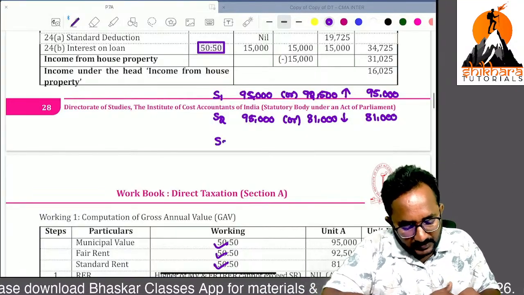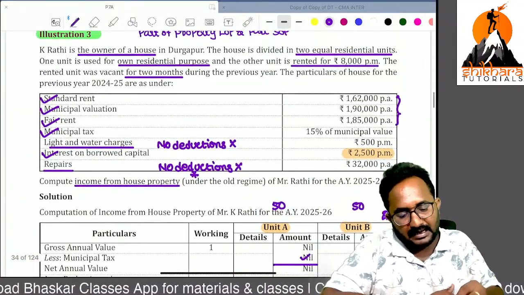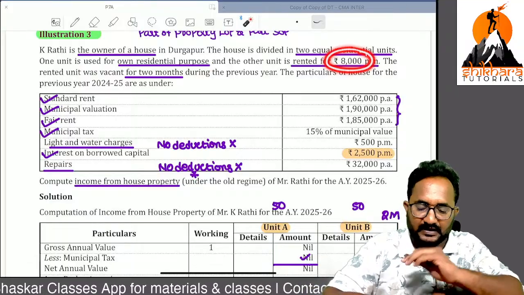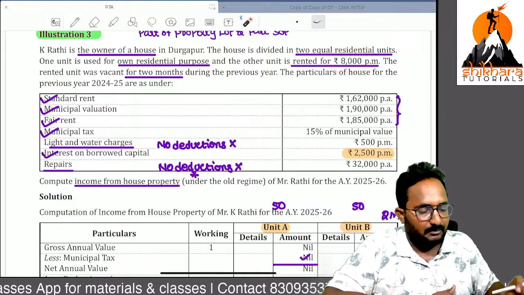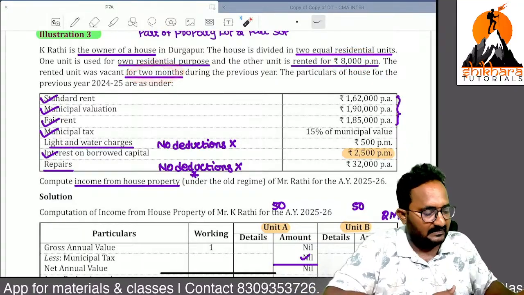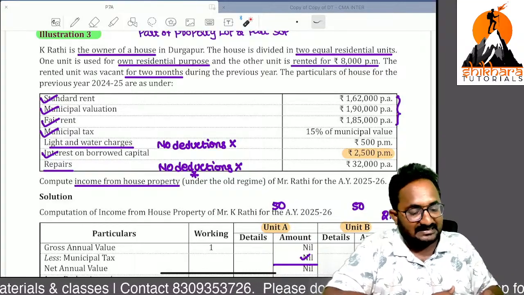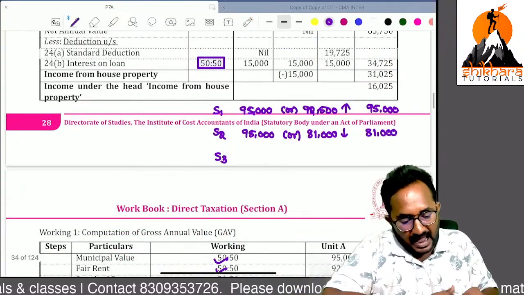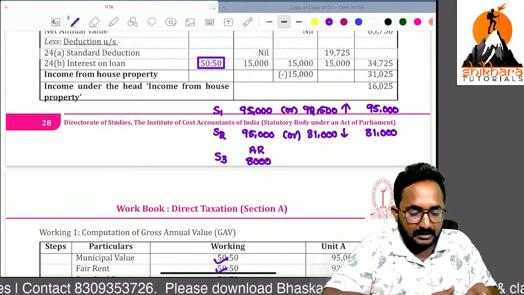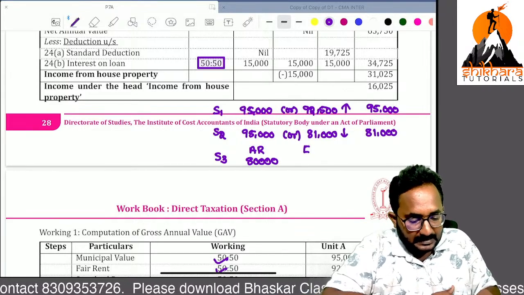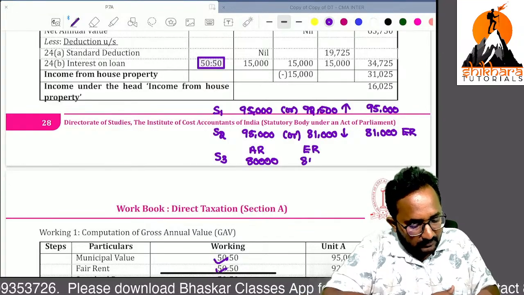Now, step 3, that is the actual rent. What is that actual rent? Yes, 8,000 per month. But sir, 8,000 per month means 2 months is a vacancy. So 8,000 into 10 months, that is 80,000, is the actual rent. Actual rent is 80,000, but remember, expected rent is only 81,000.